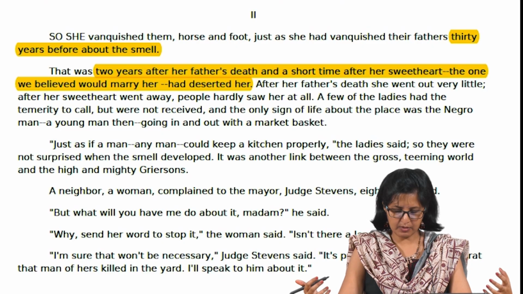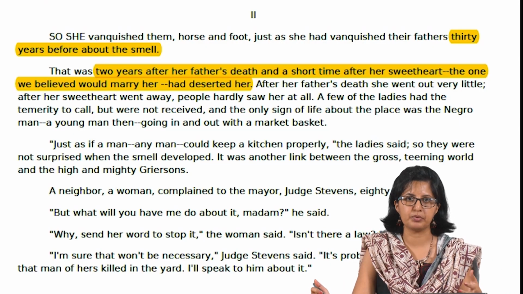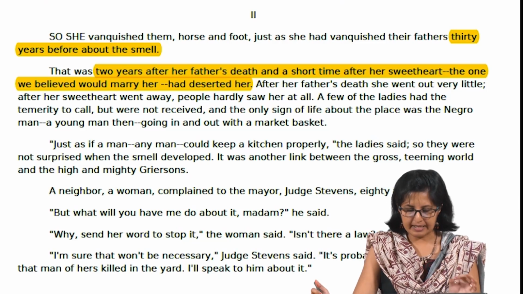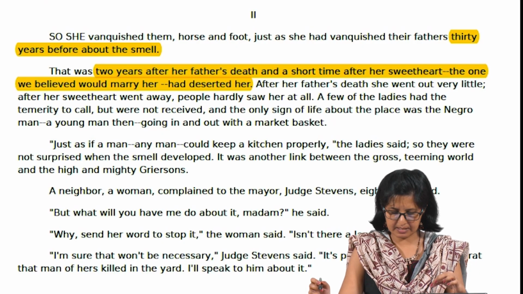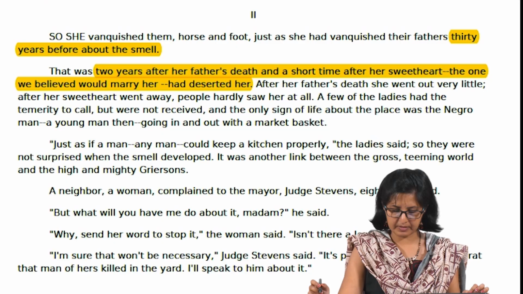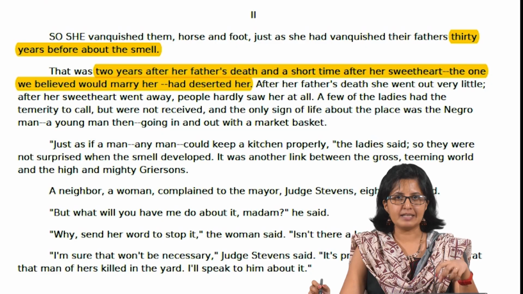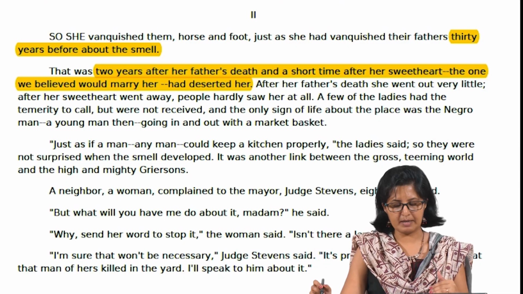I will try not to include any spoilers in this. I would encourage you to read the story on your own and figure out what exactly the smell was about and what role this smell played in this story. And we do get a lot of these indicators about the timeline. The second segment begins to talk about 30 years before the smell and 2 years after her father's death, and a short time after her sweetheart, the one we believed would marry her, had deserted her. While giving the timeline, we are also being made privy to various incidents that happened in Emily's life.